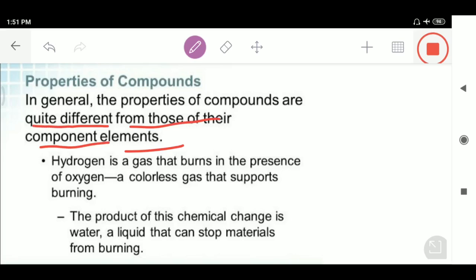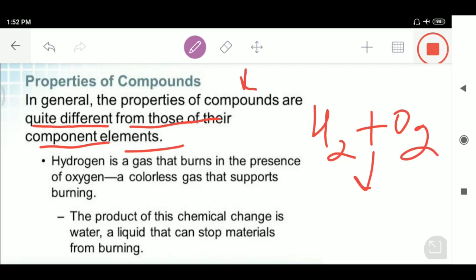I told you people that whenever there is a compound formation, there is always the combination of two elements. Whenever the two elements combine with each other, there is formation of a compound. For example, hydrogen is a gas that burns in presence of oxygen. This is hydrogen plus oxygen. It gives water molecule, H2O. What does this statement mean? This statement means that the properties of the compounds are quite different from those of their component elements.